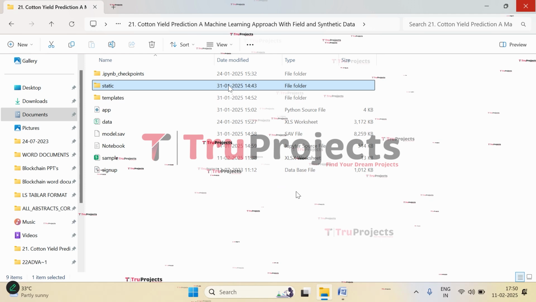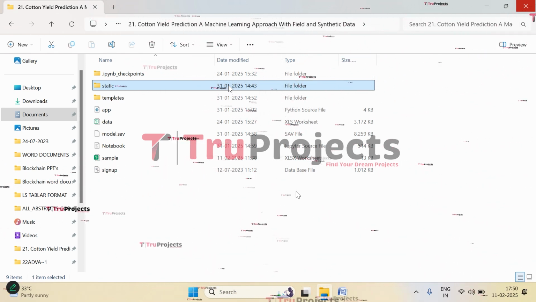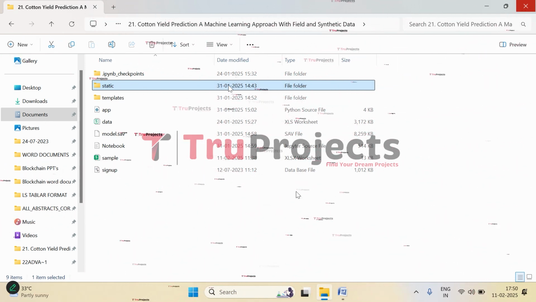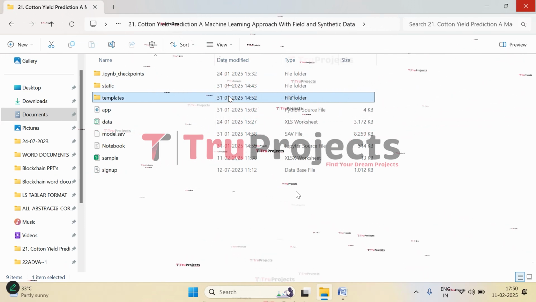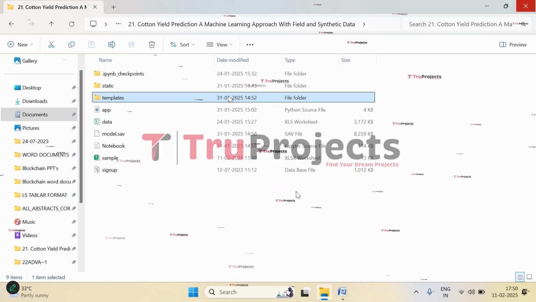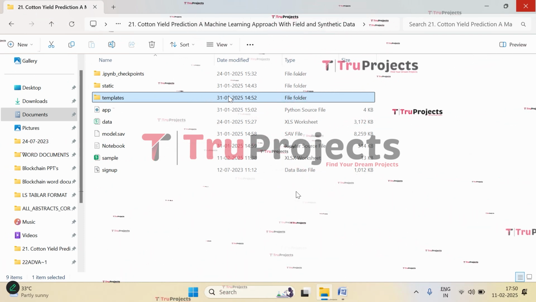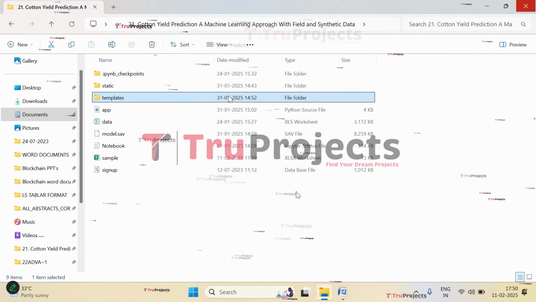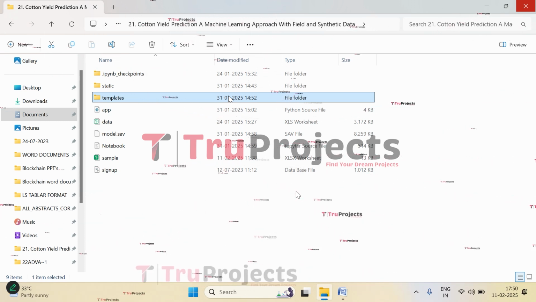So in the static folder, this folder consists of files related to CSS, JavaScript, and Bootstrap files, which are important for the visual appeal. And here in the templates folder, we have the HTML pages used in this project. It typically includes files like index.html, about.html, etc., which represent different pages of the website.